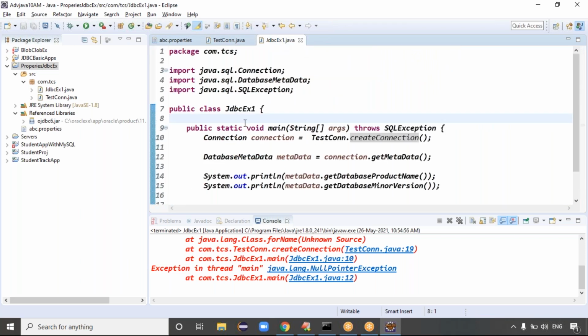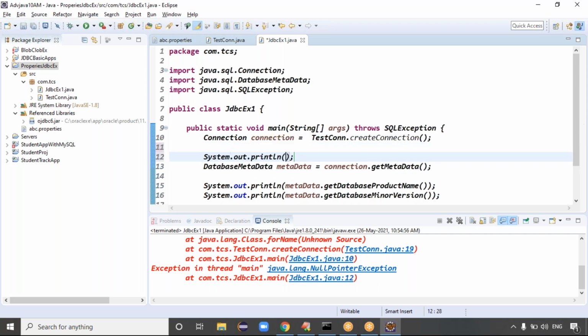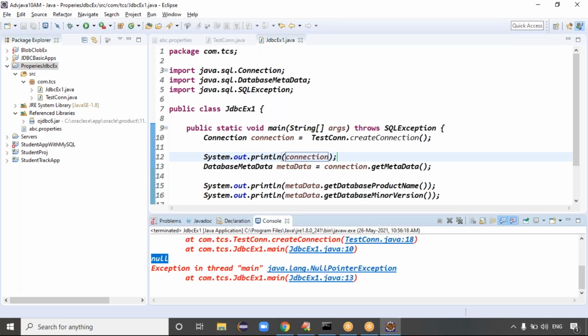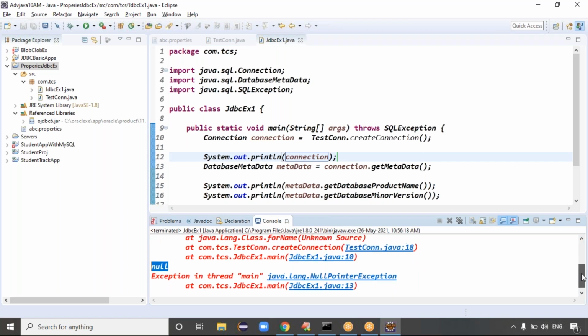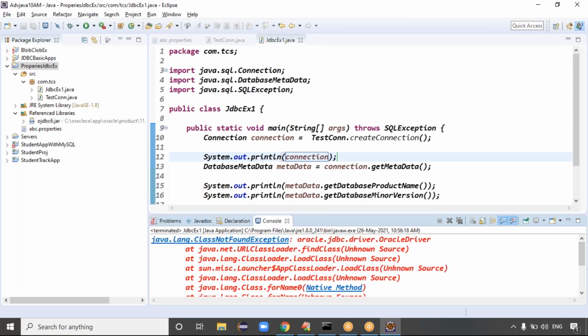In this JDBC code, the connection object is there. Let me try to print the result. This is our control space. You can write the connection, right? It's fine, guys. Now you can run this code. We are getting null actually. It means what, is the connection being created or not? Is the Oracle driver class not found in the build path?